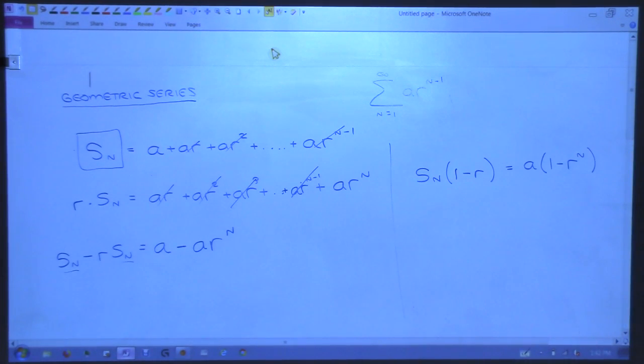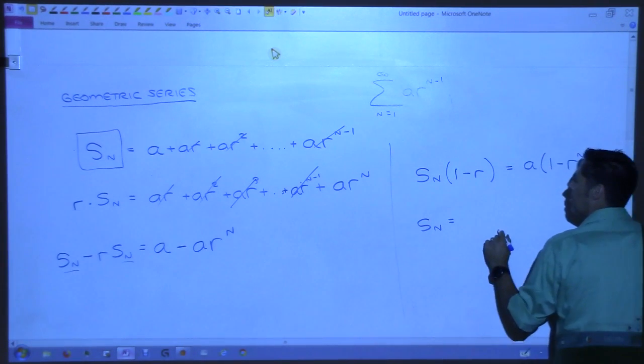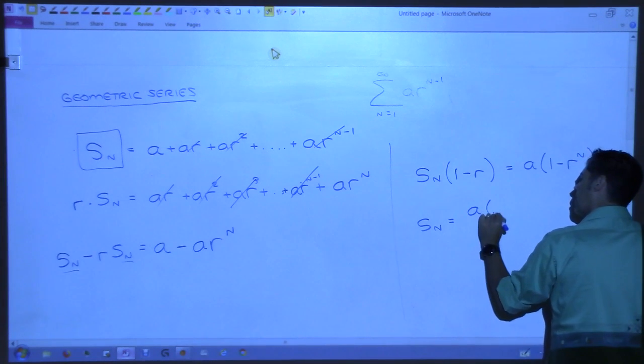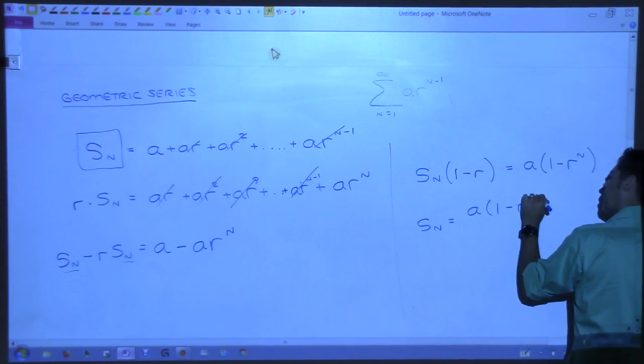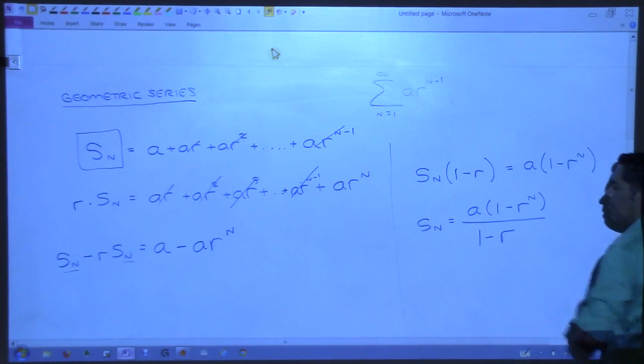Yes? That's what we would have? And finally, let's solve for S sub n. So let's divide both sides by 1 minus r. Is that all right with you? Okay.